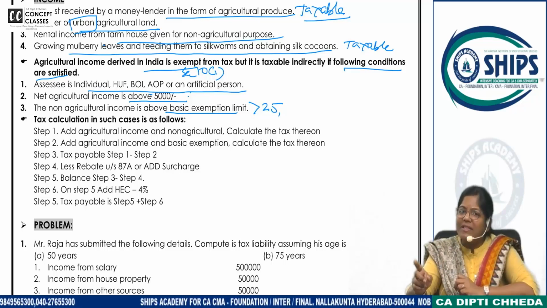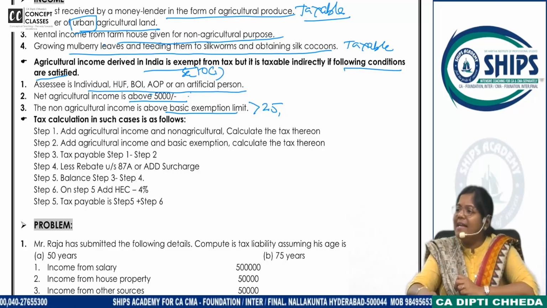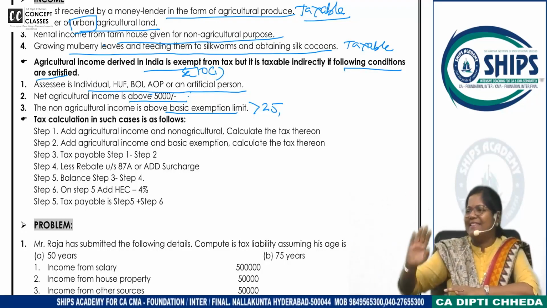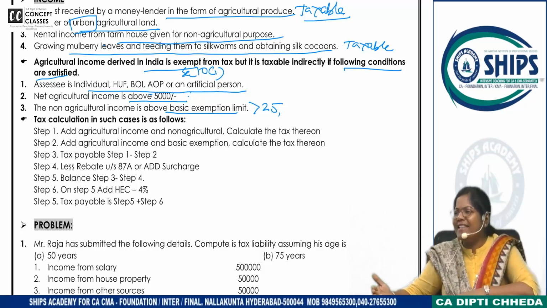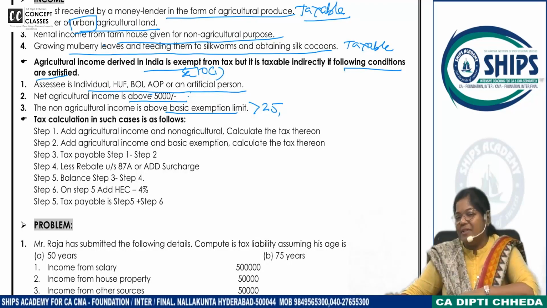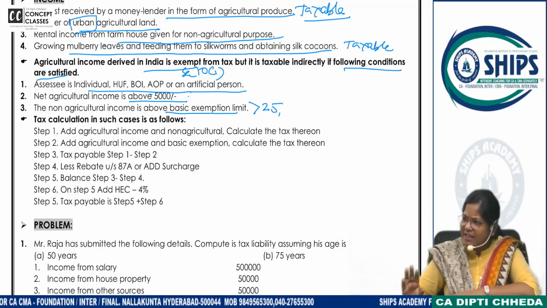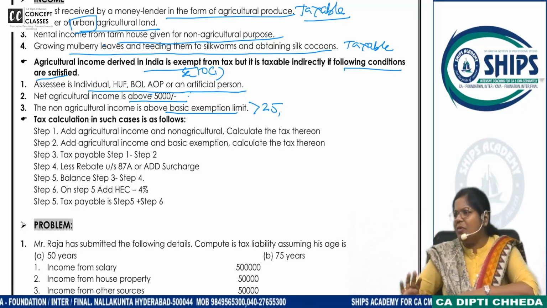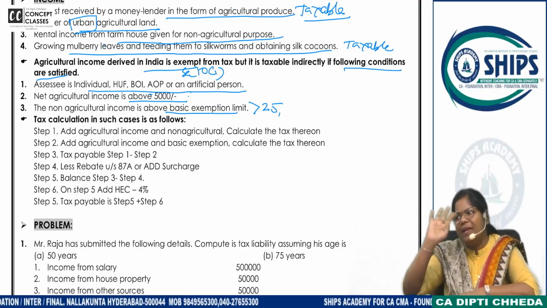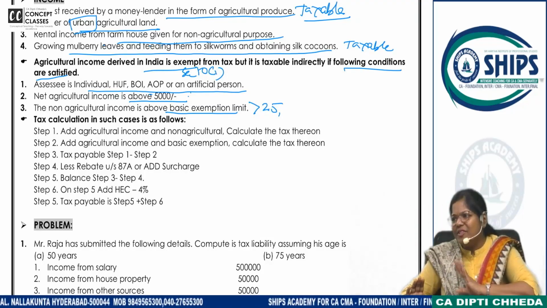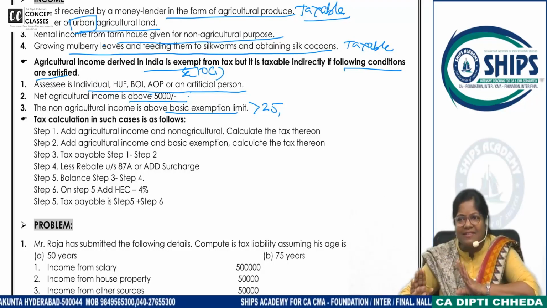Above 5,000 agricultural income, tax will be levied when non-agricultural income is above basic exemption. What is non-agricultural income? Normal income. So I am saying a farmer is having 50 lakh rupees agricultural income, but normal income is 0. Taxable income is not there, it stays in the farm. Followed or not? So will he have to pay any tax?